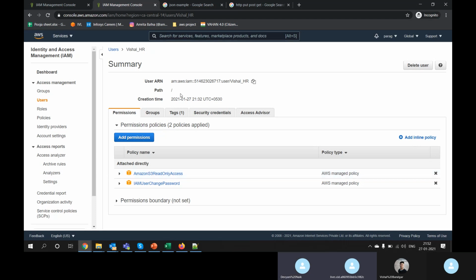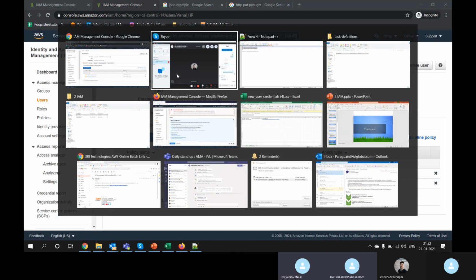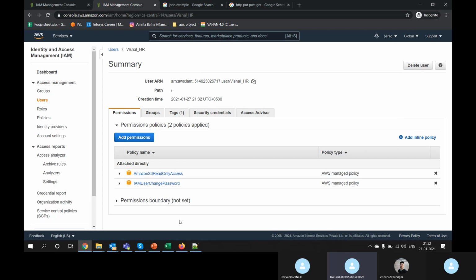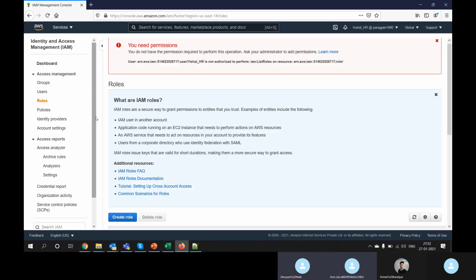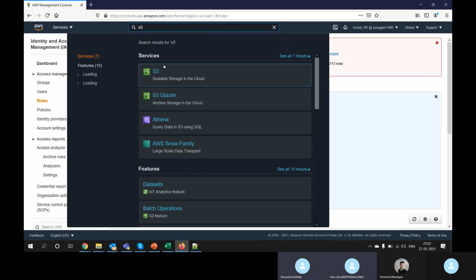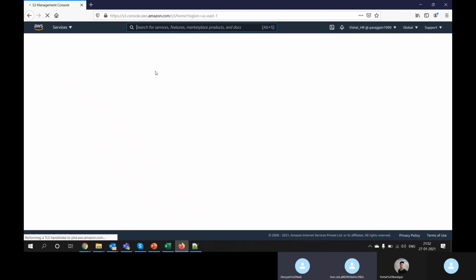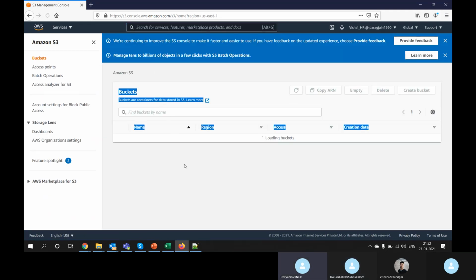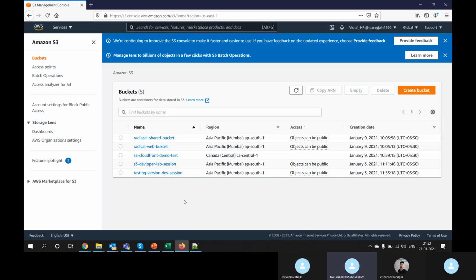Before attaching this policy to this user, right now I'm in Chrome, logged in as this user, and you can see the permission is access denied. Let's go to S3. From S3 it will allow, right? Only S3 will be allowed. Now you can see the list. Vishal and guys, previously you were not able to see the list, right? Yes, we can see it now.